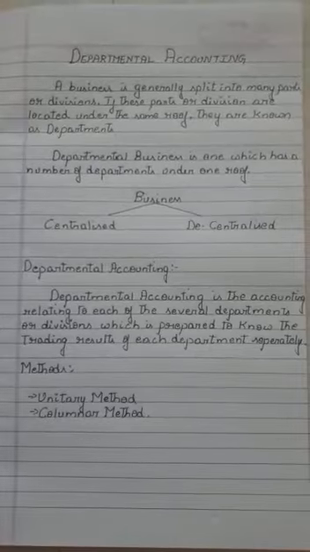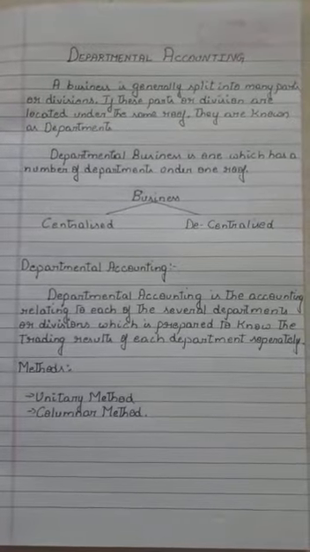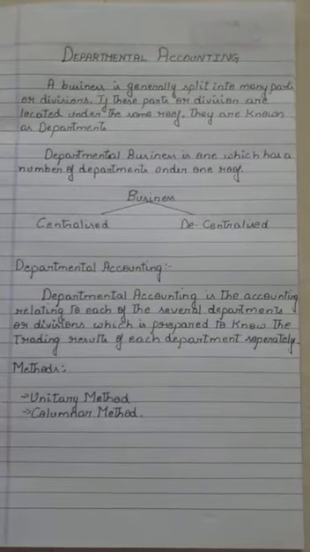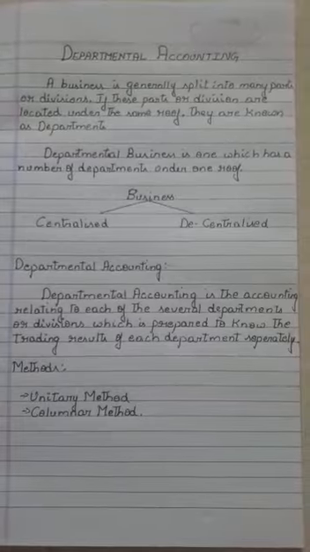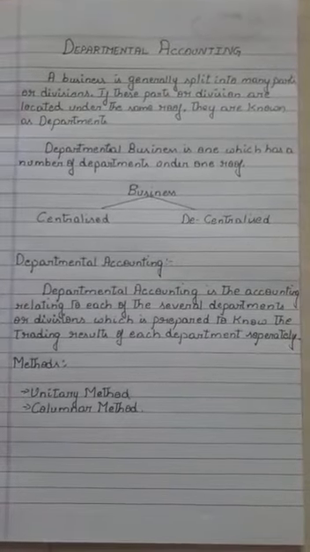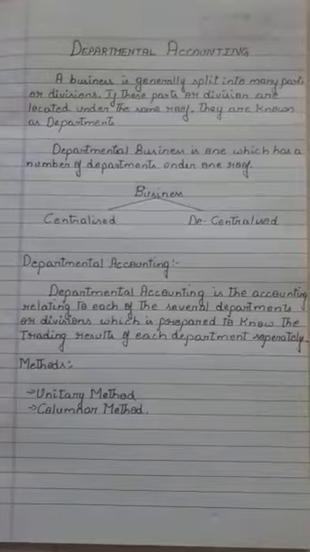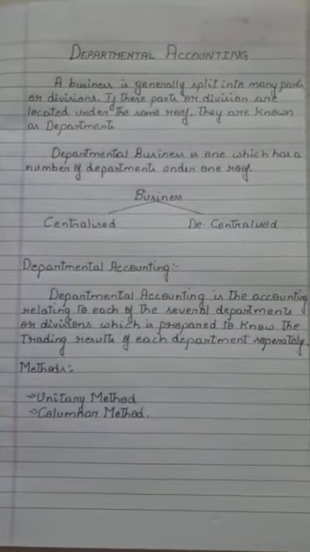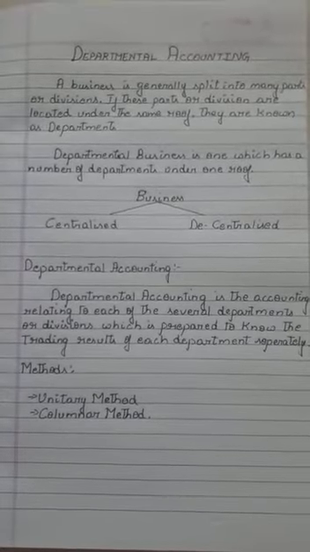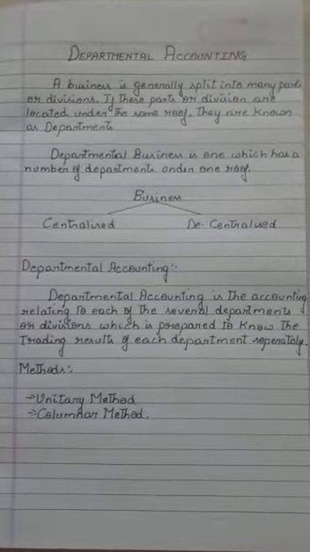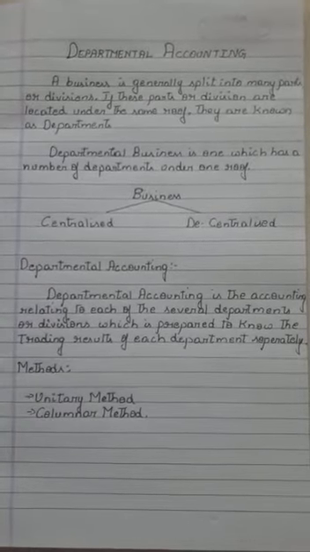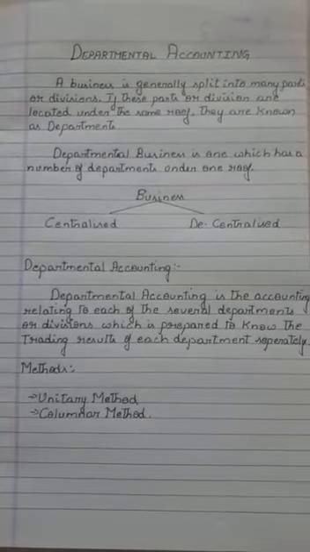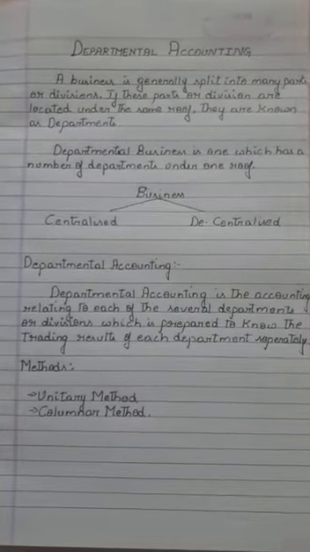So here the methods of maintaining departmental accounting are of two types. One is the unitary method, another one is the columnar method. In the unitary method, as the name itself says, each department will be maintained separately in an individual account. But in the columnar method, we prepare the departmental accounts in a tabular form, considering each department in an individual column, and we get to know the total of each individual department and the single profit or loss of the whole organization.